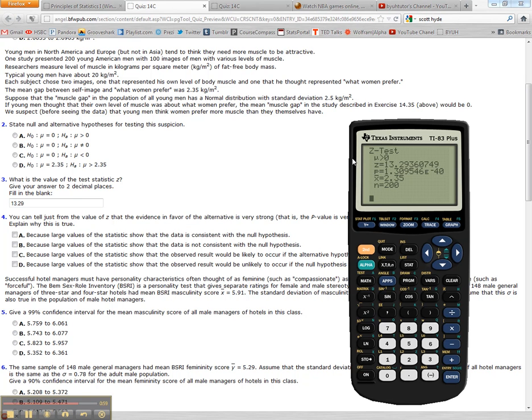The easiest way to do these questions is solving it through the calculator. But again, you can use the formula z is equal to x bar minus mu over sigma divided by square root of n. You can do this by hand, but I'm showing you how to do it in the calculator just because it'll save you time and grief. Good luck.